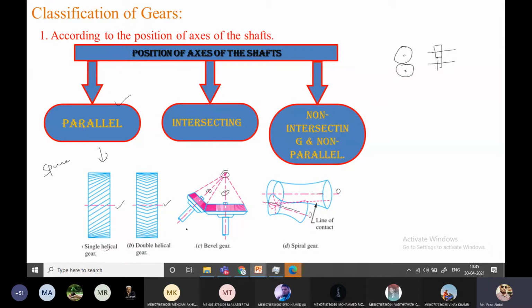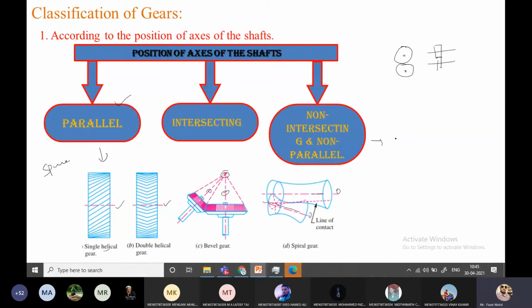Now intersecting, so bevel gear is the best example for intersecting gears. Now spiral gears, worm and worm wheel, rack and pinion, these are all non-intersecting, non-parallel axes. What are those?